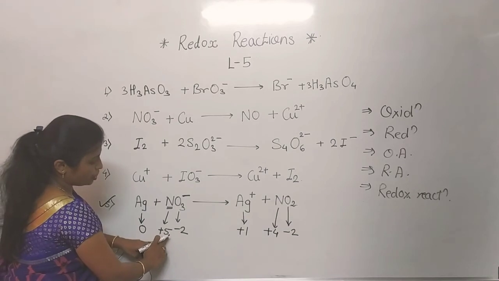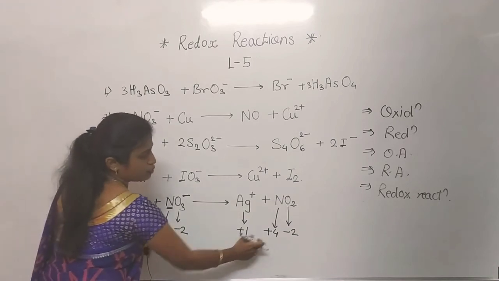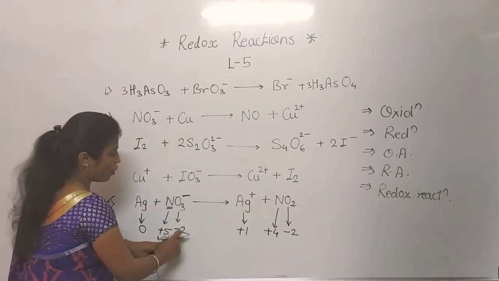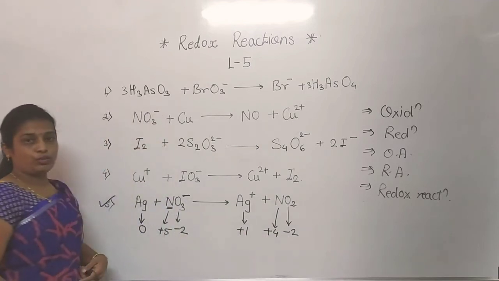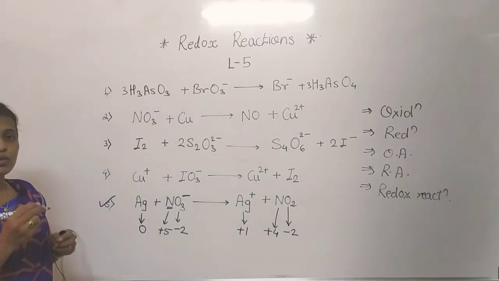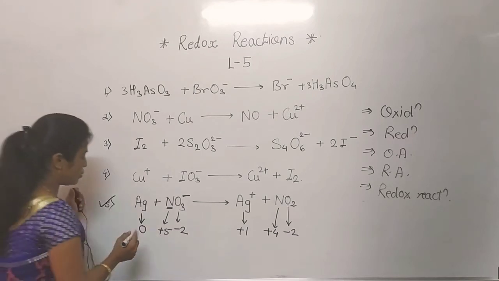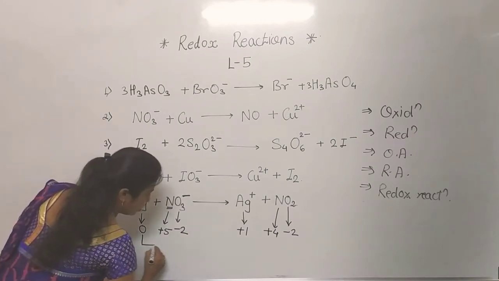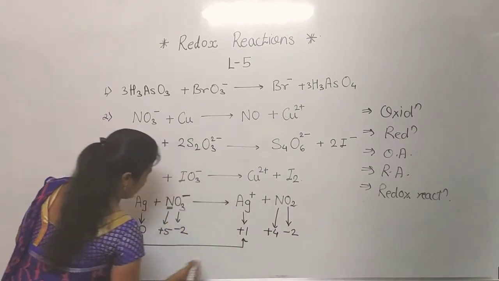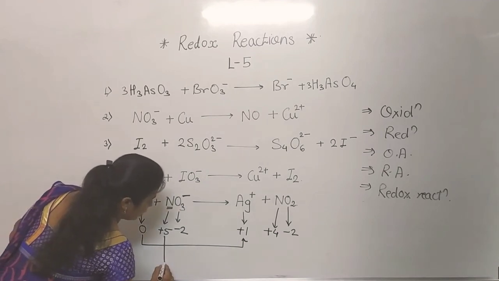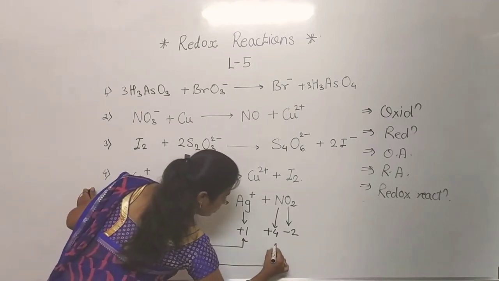Nitrogen, its oxidation number changed, +5 to +4, yes it is changed. Oxygen -2 and -2 means 2 atoms are there whose oxidation number is unchanged. Now see, from Ag to Ag plus, and second one nitrogen to nitrogen.